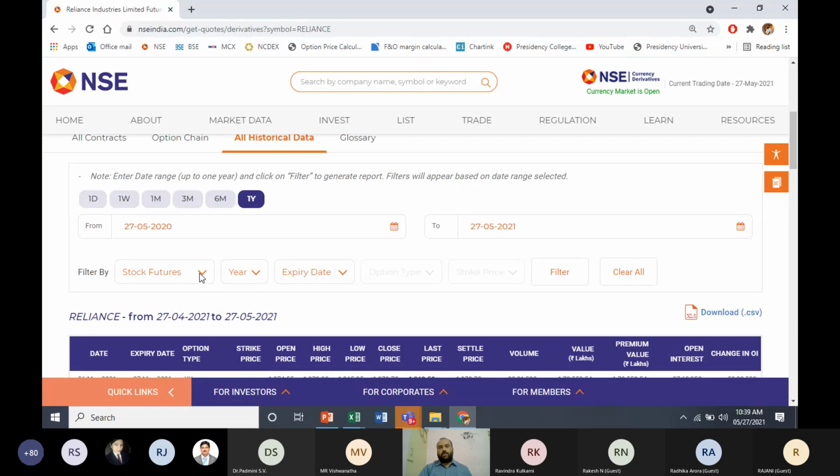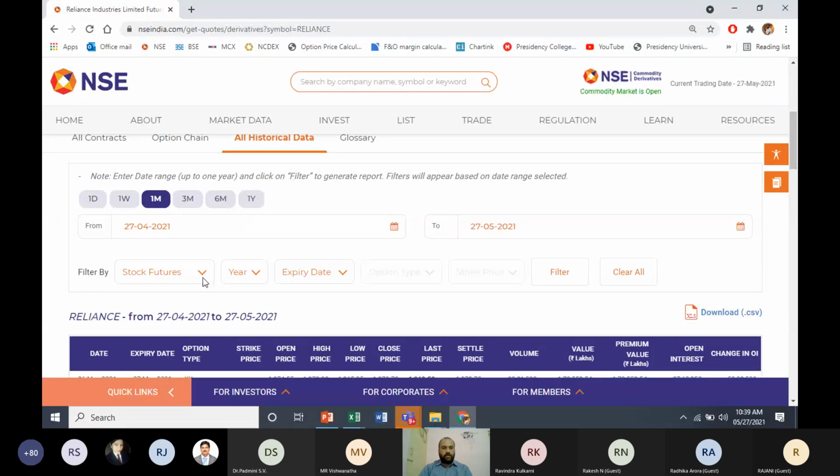Practically, if you want to download 1 year data, it is of no use. We all know that the maximum cycle of a contract is 3 months, for Reliance. So there's no meaning in downloading data for 1 year, especially for future contracts. If you want to download equity market data, yes, it is possible. You can download for 1 year, 5 years, 6 years. Again, for more than 1 year of data, you have to pay money to the exchange. Let us try to download the last 1 month of data.